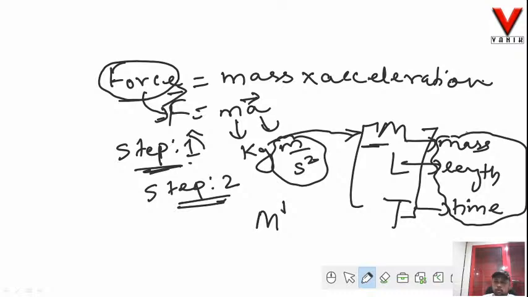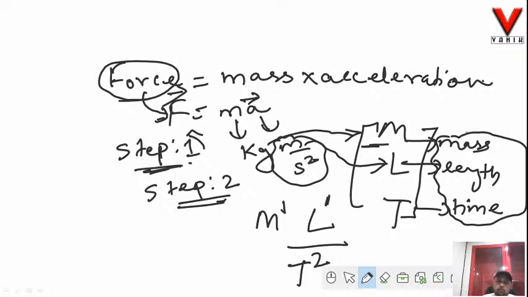Meter. What is meter? We express it as capital L because it is length. What is the power of meter? We have it as 1. Now in the denominator part we have second square. Second is time, which we denote as capital T. What is the power of second? It is 2, or it is square. So let us write down the power of capital T as 2.